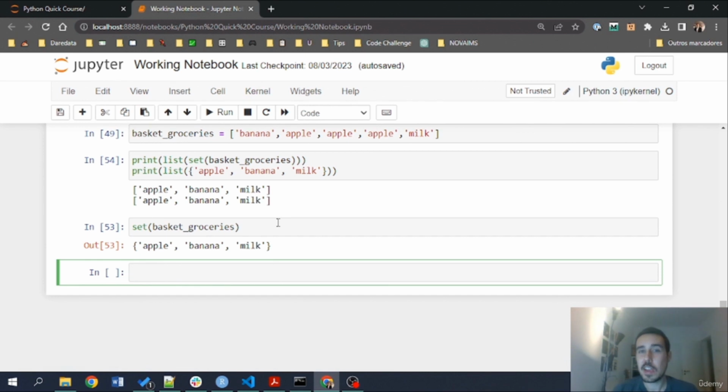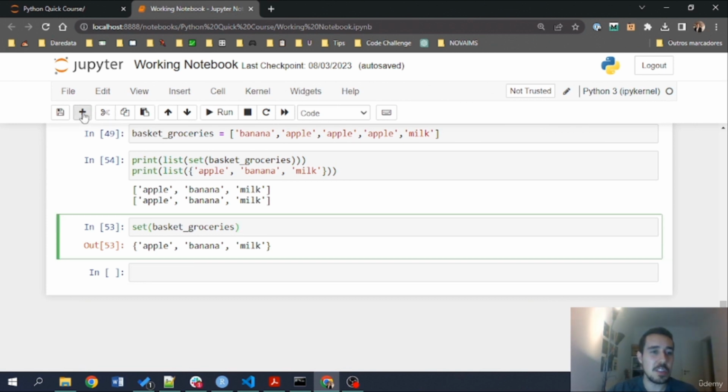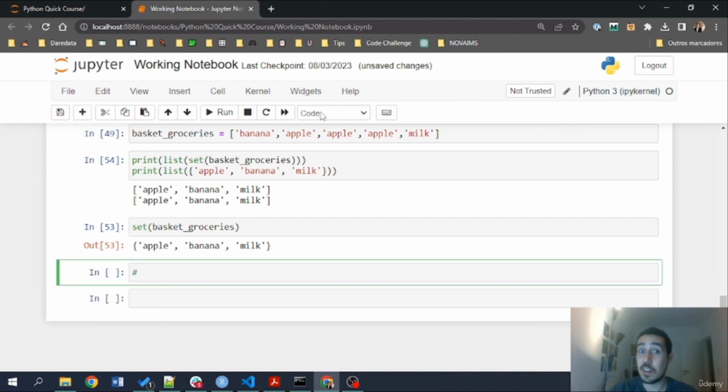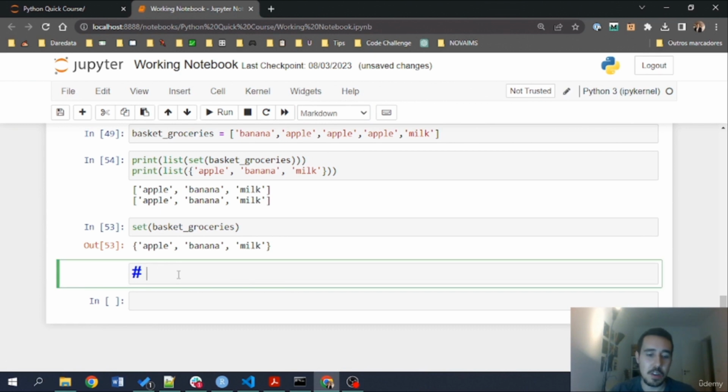Okay, so here in this section, what we are going to do is learn about a new data structure called the Python dictionary. The Python dictionary is a really interesting one that gives us a lot of flexibility regarding Python code. I'm going to put it here, Python dictionary.